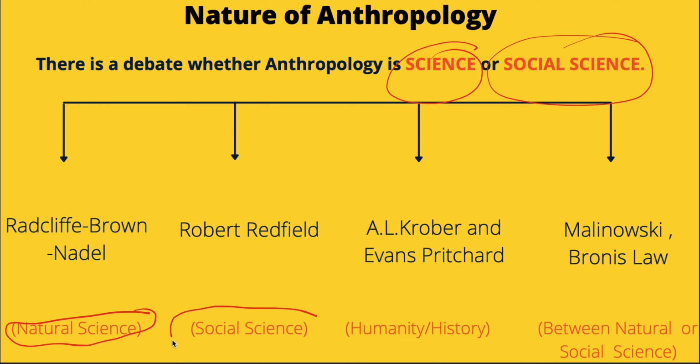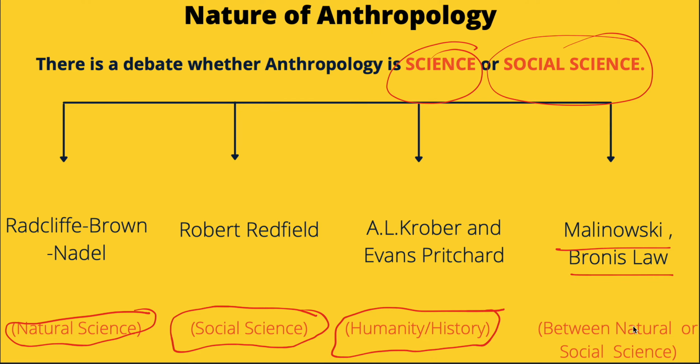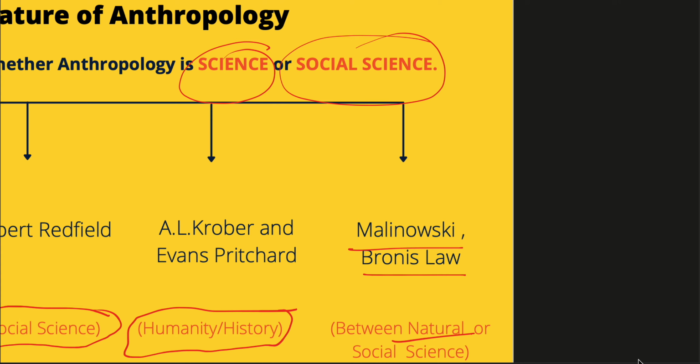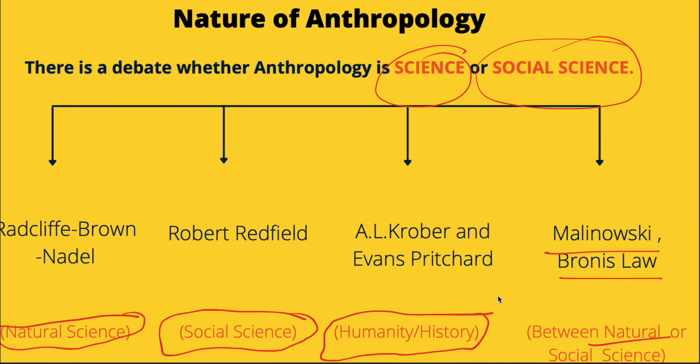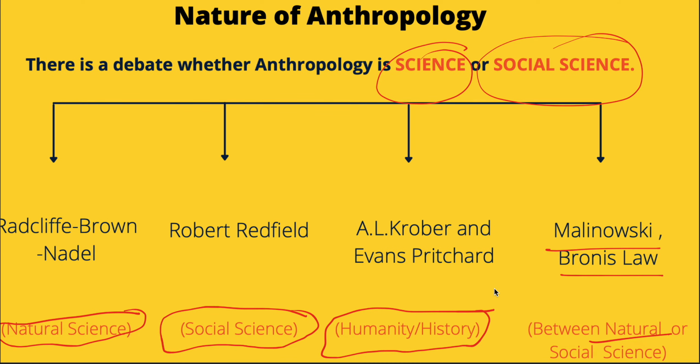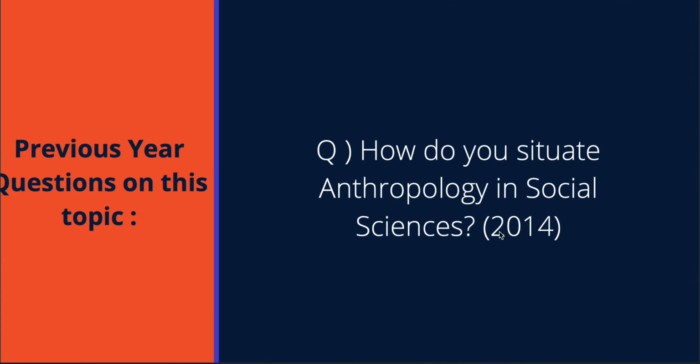And there are a few people who believe that it is a social science. There are a few anthropologists who believe that it is history, and then there are other people who believe it is somewhere between the natural and social sciences. So see, there is a confusion or conflict of opinions as far as the nature of this branch is concerned, and this is how you can actually show it in an impressive manner.